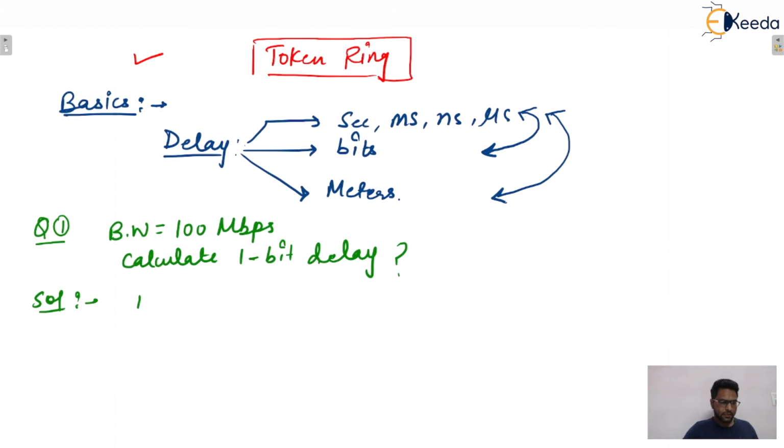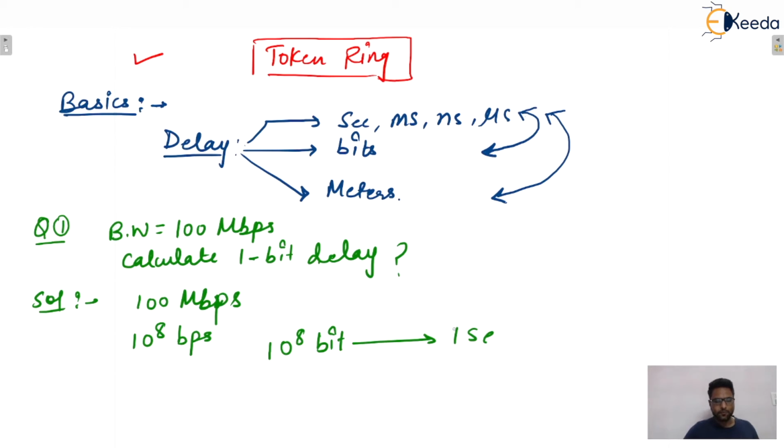The bandwidth is given to you as 100 Mbps. From this we can conclude that it is 10 raised to power 8 bits per second. So 10 raised to power 8 bits can be transmitted in 1 second. Now, 1 bit will be transmitted in how much time?